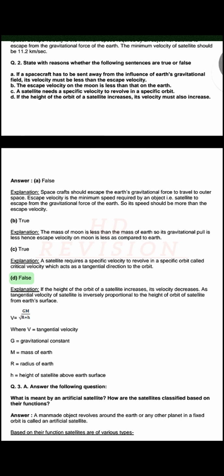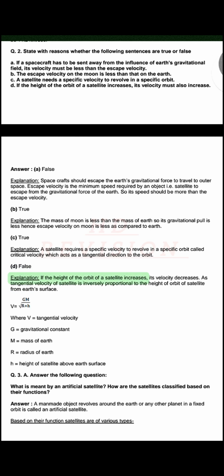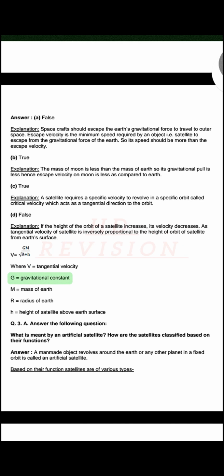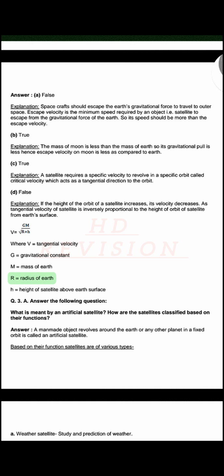D. False. Explanation. If the height of the orbit of a satellite increases, its velocity decreases. As tangential velocity of satellite is inversely proportional to the height of orbit of satellite from Earth's surface. V equals sqrt(GM/(R+H)). Where V equals tangential velocity. G equals gravitational constant. M equals mass of Earth. R equals radius of Earth. H equals height of satellite above Earth's surface.